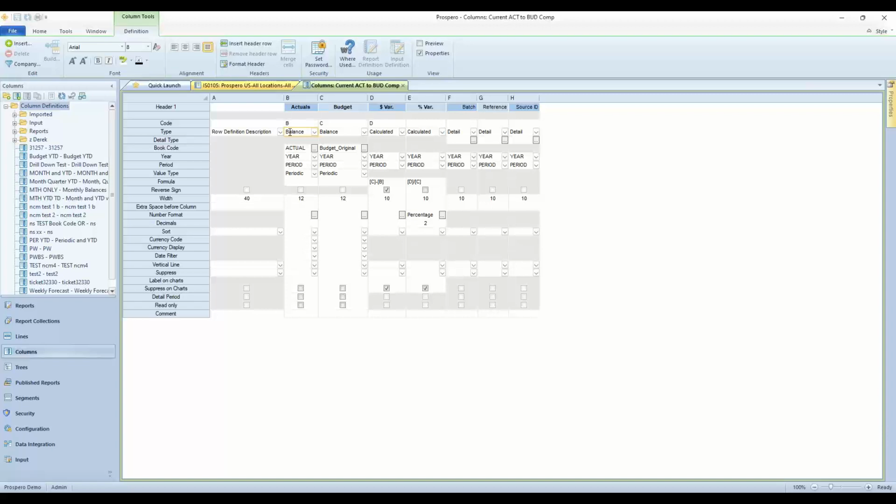Again, this is very similar to your column layouts back in FRX, and all those column layout definitions in FRX, we will copy those for you using our copy tool. So it's not manual copy and paste. We go out there and just pull that from FRX and have those definitions inside Prospero. So just like the line sets, they're there for you when you get ready, when you get started. If I needed more columns than columns A through H, I just click the right arrow key on the keyboard. We'll add as many columns to these definitions as we need to. So very similar look and feel for FRX here for you. Header rows up top, all the definitions at the bottom.